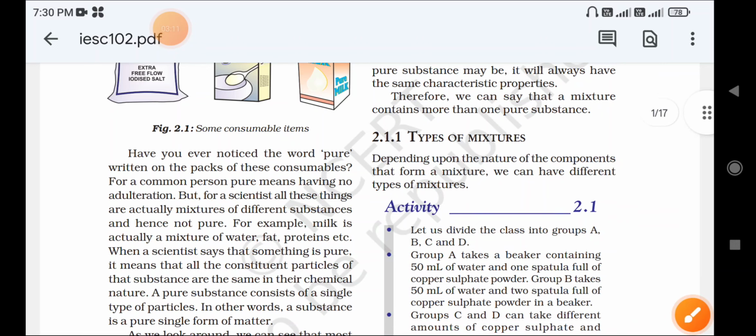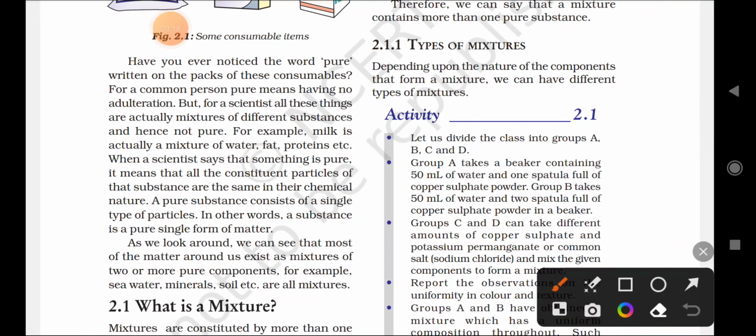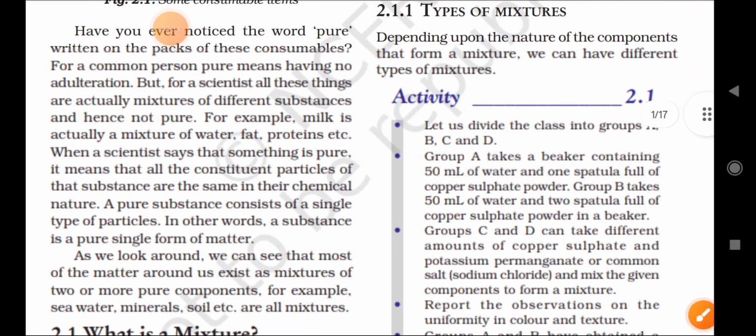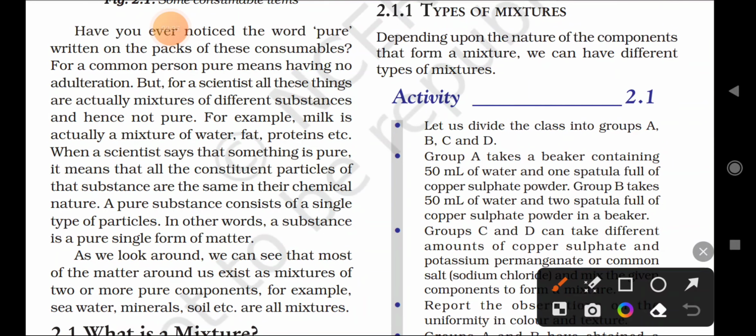According to common people, pure is that which does not contain any mixture, but according to scientists, all substances are mixtures of something, and hence not pure. Common people say a pure substance has no unwanted substance in it, but according to scientists, whatever matter or substance there is always has some mixture in it.